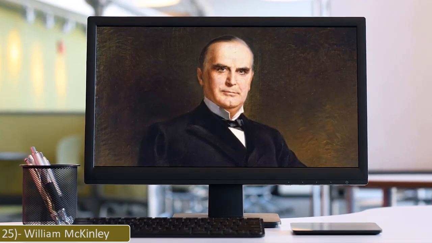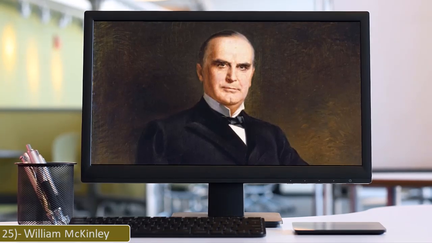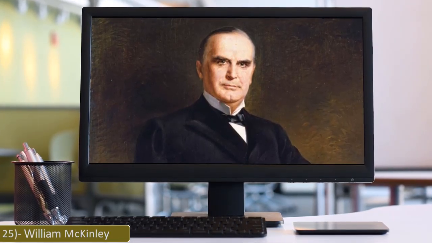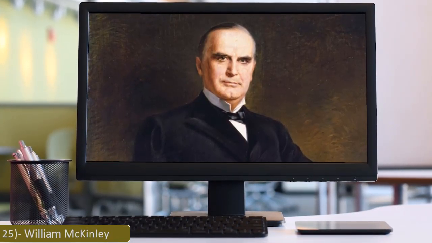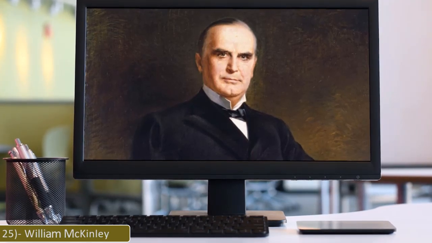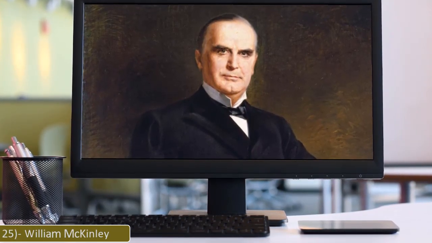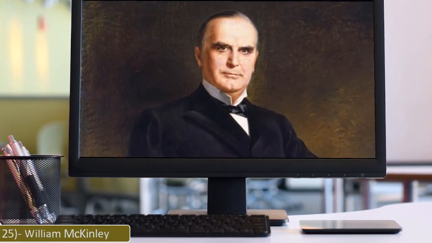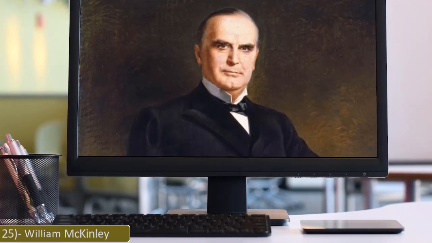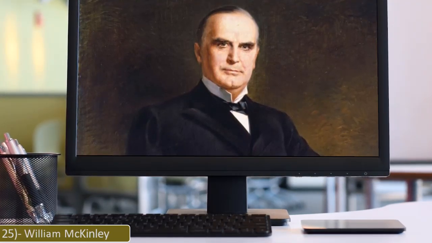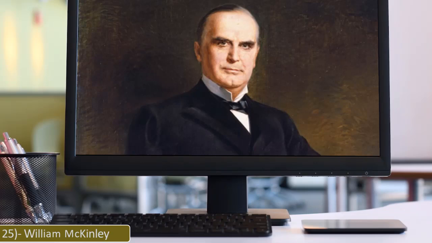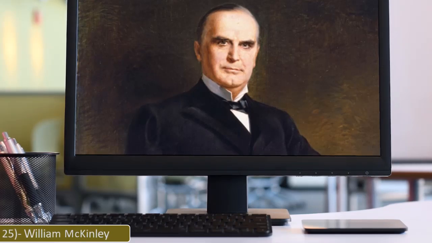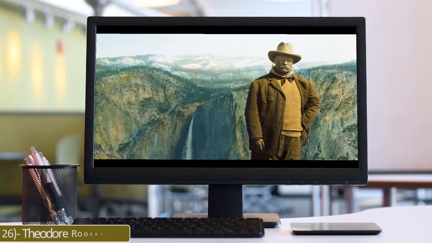25. William McKinley. William McKinley was the 25th President of the United States, serving from 1897 until his assassination in 1901. A member of the Republican Party, he led a realignment that made Republicans largely dominant in the industrial states and nationwide for decades. McKinley successfully led the U.S. in the Spanish-American War and oversaw a period of American expansionism with the annexations of Hawaii, Puerto Rico, Guam, the Philippines, and American Samoa.